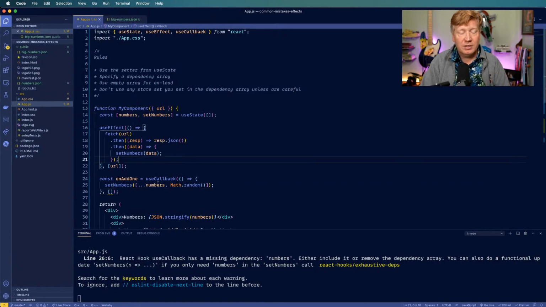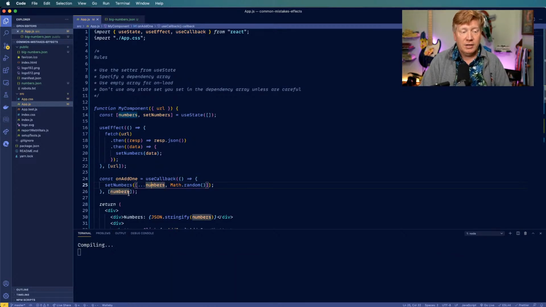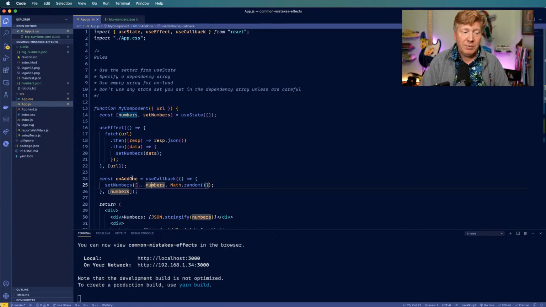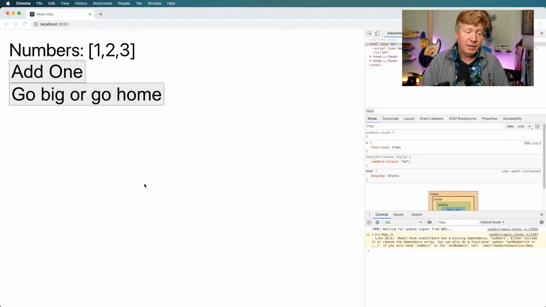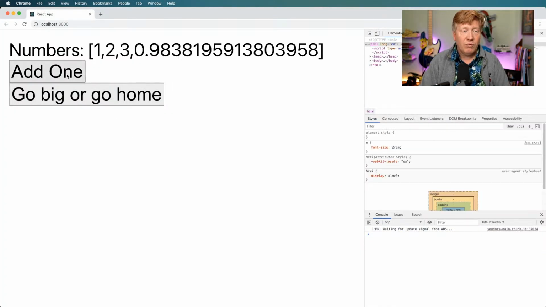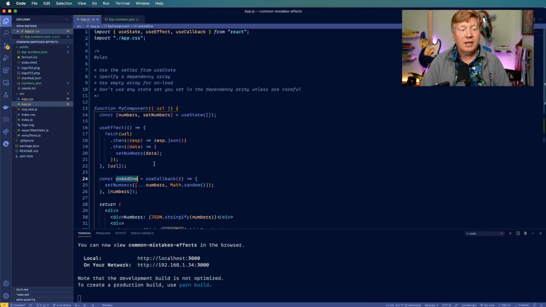So how do we fix that? Well, there's two different ways to fix that. One is I could just add this, and I think this is actually the more elegant solution. You can just add a dependency on numbers. And so what happens is this on add one gets updated every time numbers changes. I hit refresh, and it looks good. Problem solved.